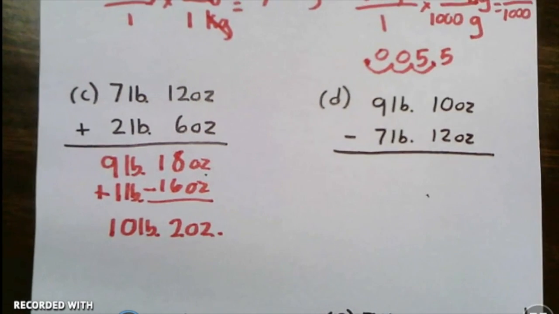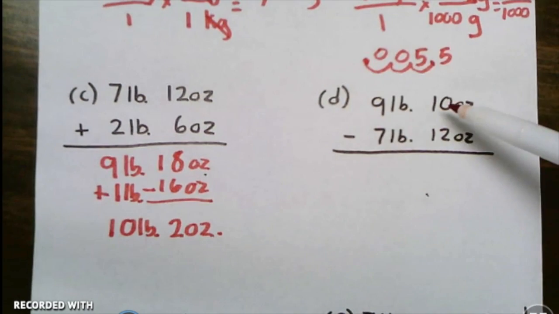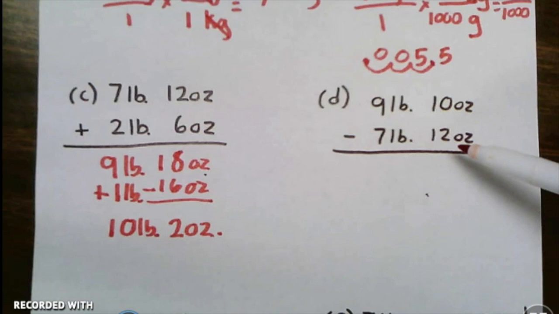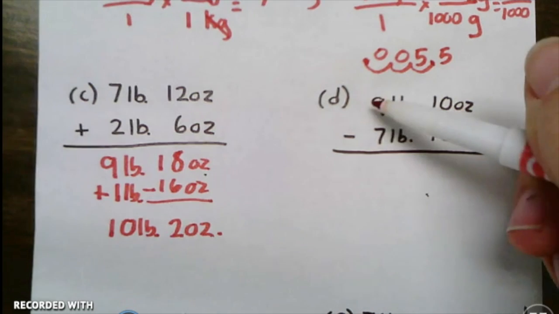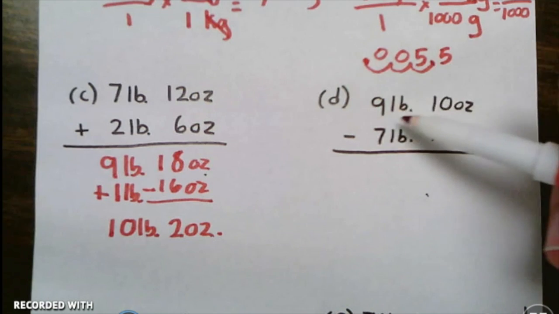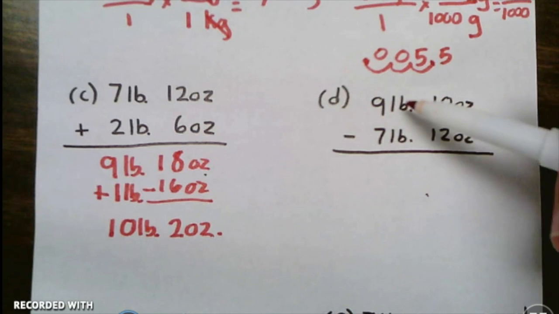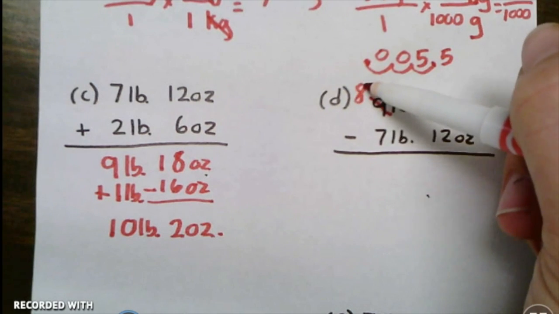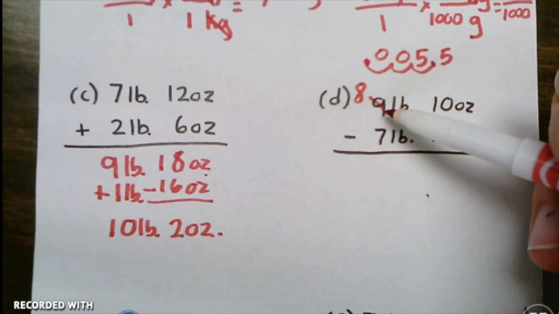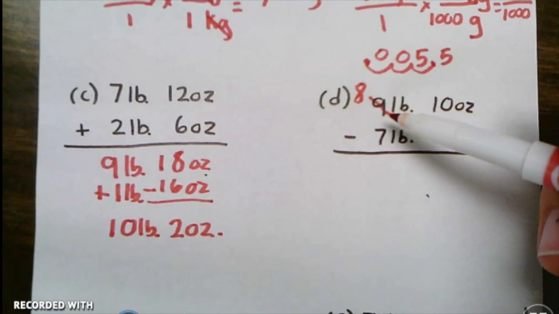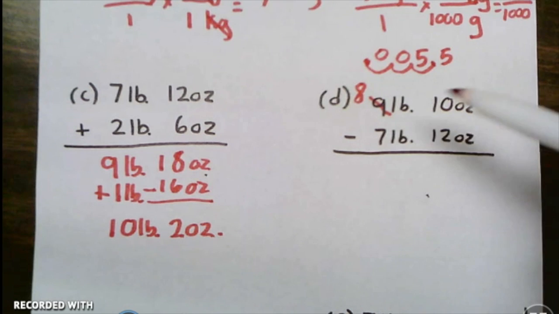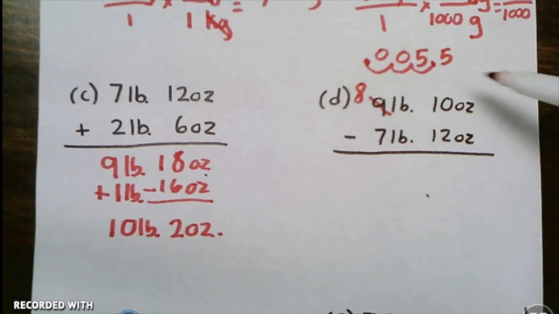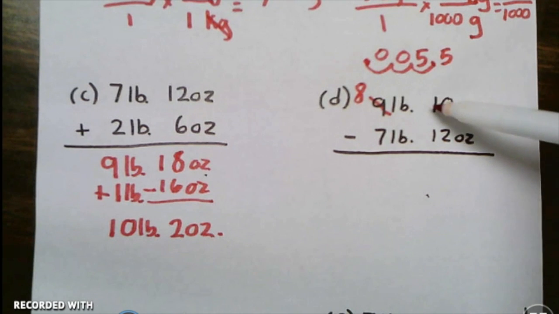All right, what about for subtraction? Well, I'm going to start the same way. 10 minus 12, I can't do that. So that means I need to borrow a whole. It's kind of like borrowing a whole from a mixed number. I'm going to borrow a pound, and I'm going to make this just 8 pounds. And I'm going to take that pound and change it into ounces. So how many ounces are in a pound? 16. So that means I'm going to have to add 16 ounces to this 10.